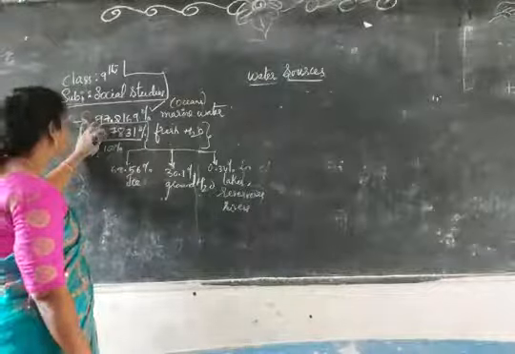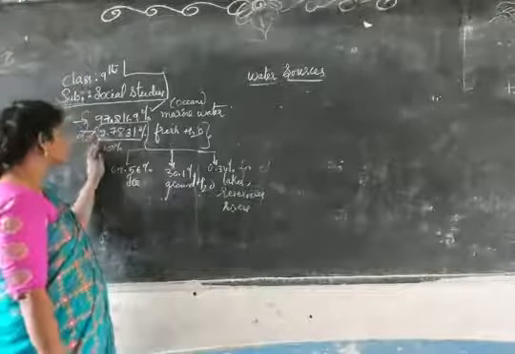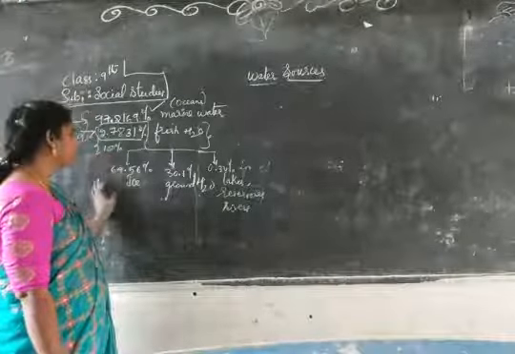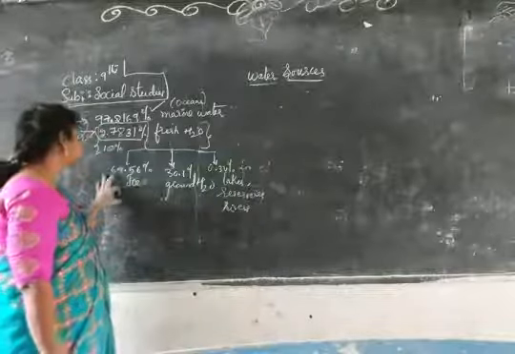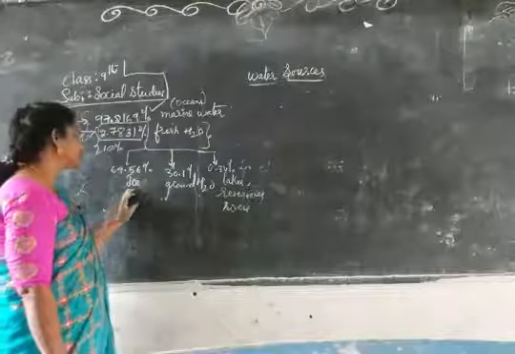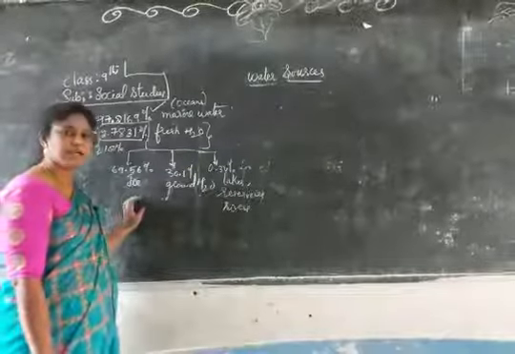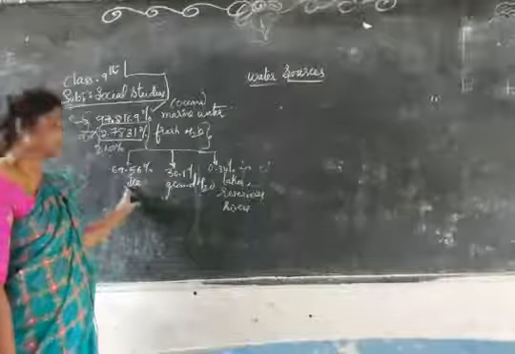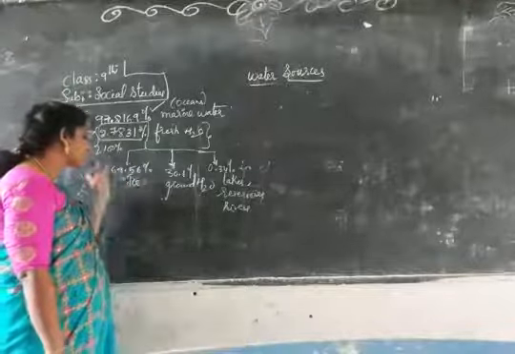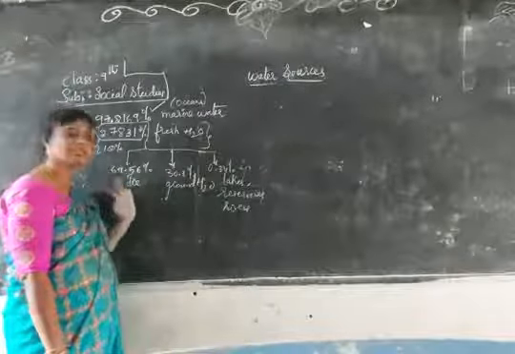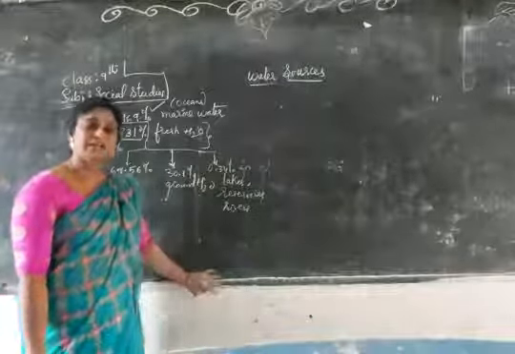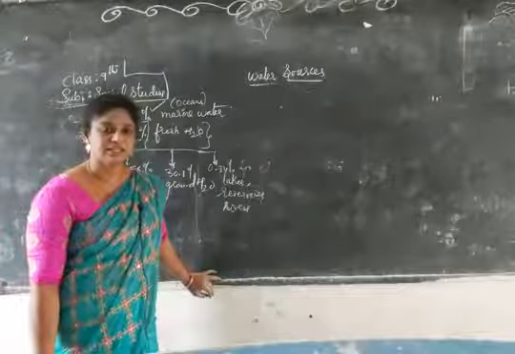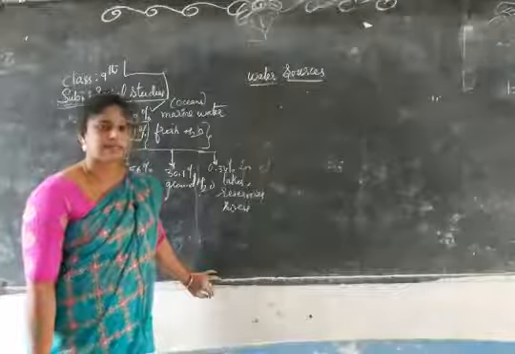See here, 2.7831% of water. If you make it 100%, what happens? 69% of fresh water is in the form of ice and glaciers. We can find the 69.56%. We have Antarctic and Arctic regions.